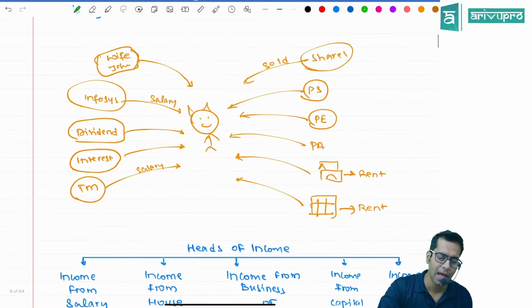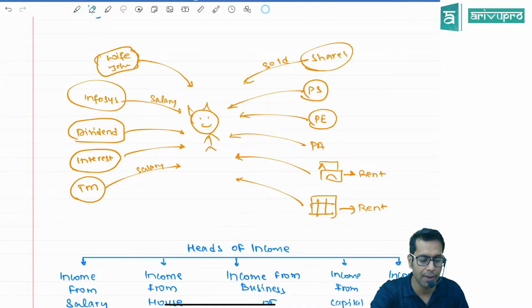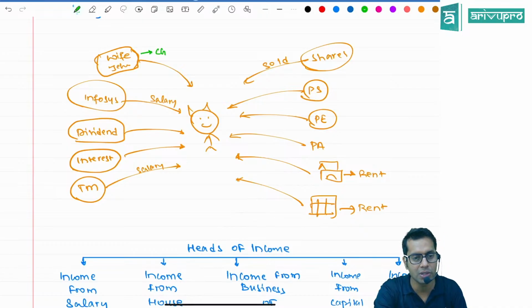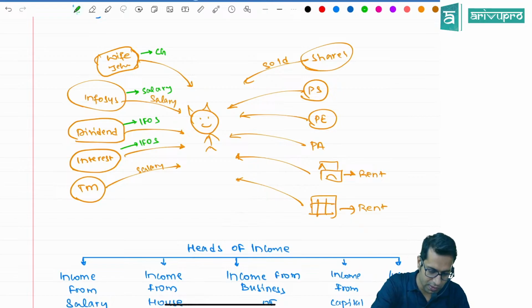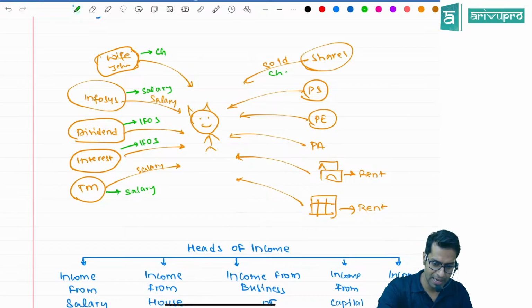For example, I sold my wife's jewelry, and because of this I got some gain. That is capital gain. Where will it go, sir? Income from capital gain. Infosys salary will go under income from salary. Dividend income will go under other sources. Interest income will go under other sources. My salary from Tata Motors will go under salary. By selling shares, I got a capital gain that will go under capital gain. Priya Saris will go under business or profession.